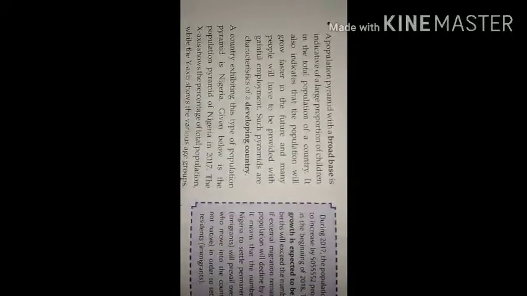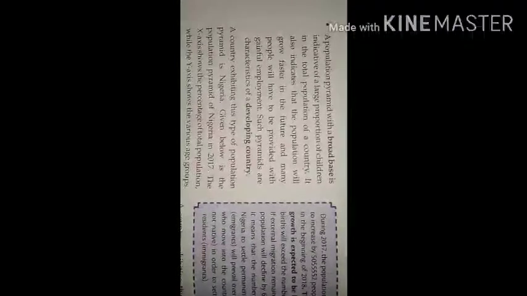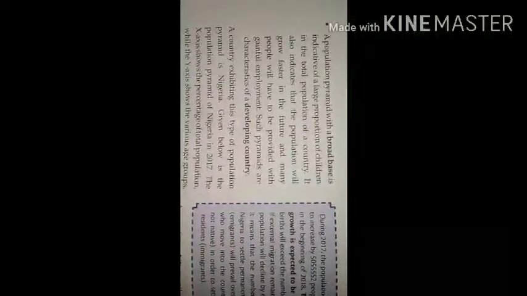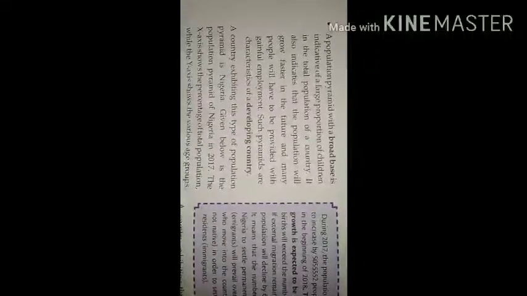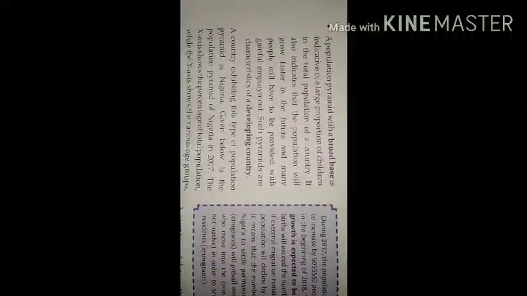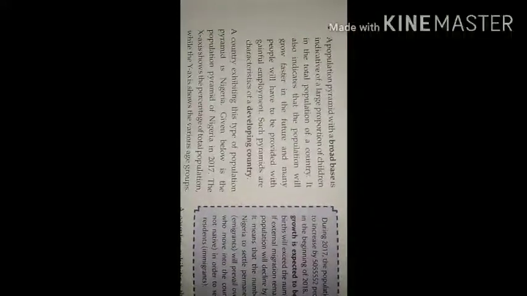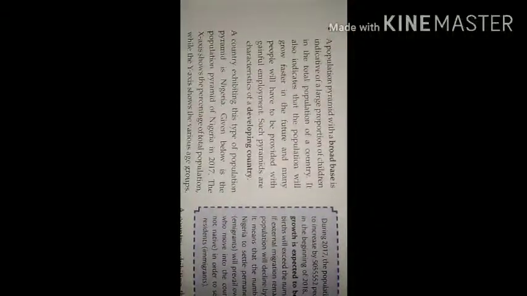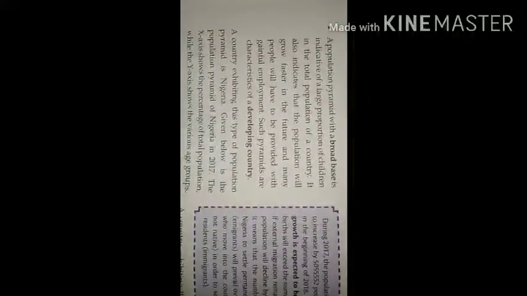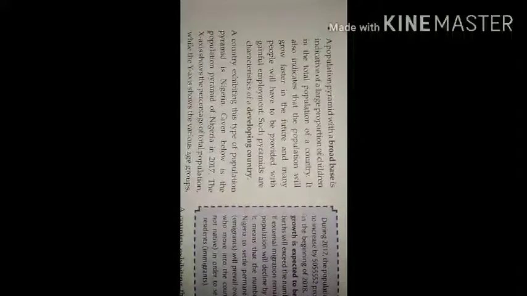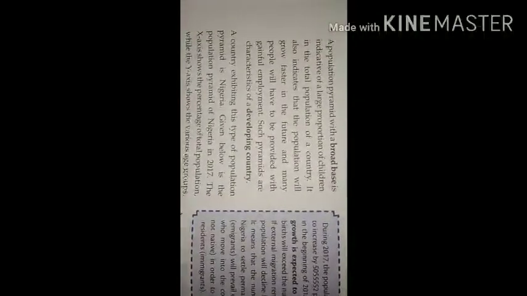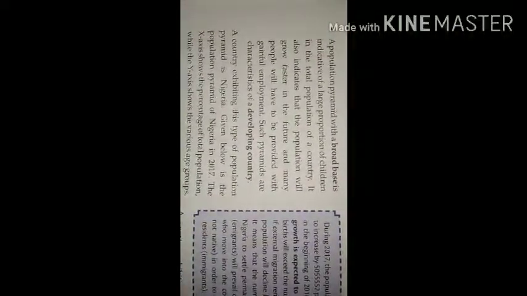Now we will talk about the three population pyramids. The first one is a population pyramid with a broad base. The figure which I have shown you had a broad base. That means more newborns and more younger population were there, and as we move towards the elderly people, the number was decreasing. So it indicates a large proportion of children in the total population of a country.